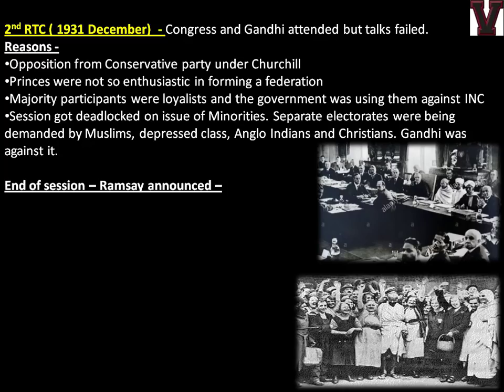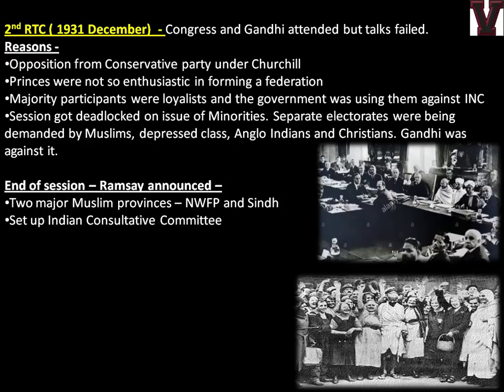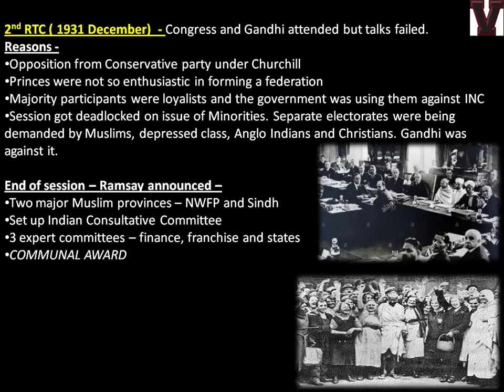At the end of the session, Ramsay MacDonald announces two major Muslim provinces, NWFP and Sindh, and sets up the Indian Consultative Committee, and three expert committees for discussing finance, franchise, that is voting power, and the states. And then the communal award, which becomes the most controversial thing at that time. And this is why the Ambedkar and Gandhi relation becomes important. UPSC has asked a mains question about the Gandhi and Ambedkar conflict. We'll see one more slide regarding that.